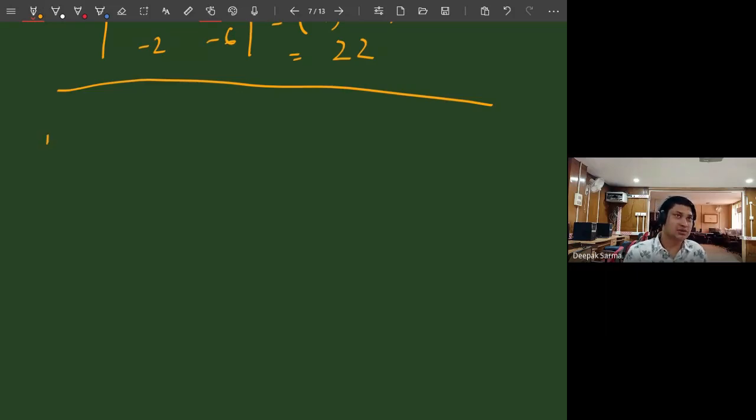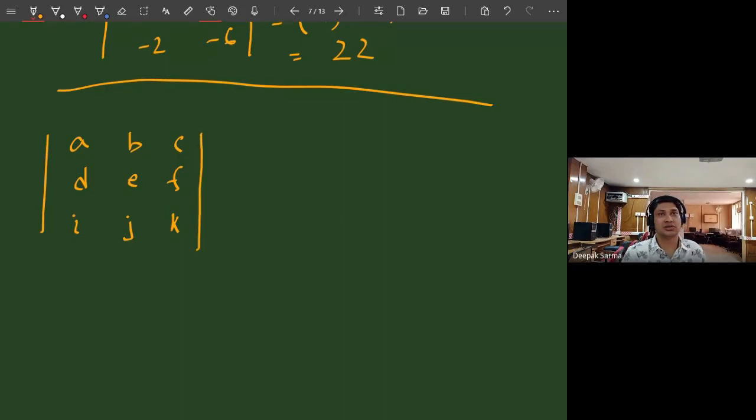Let us see, instead of writing symbols like that, let me simply write this way. I think all of you can understand. I'm going to use A, B, C, D, E, F, G, H, I. You can use other symbols also. I have simply written these. So I have a 3 by 3 matrix, and I have to find the determinant of that matrix. So I have used the determinant symbol here.